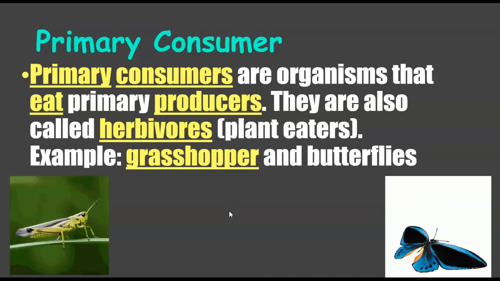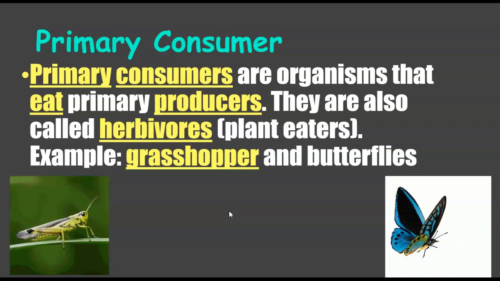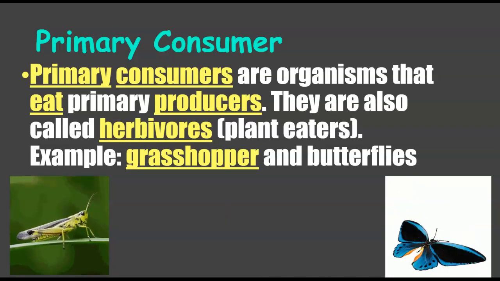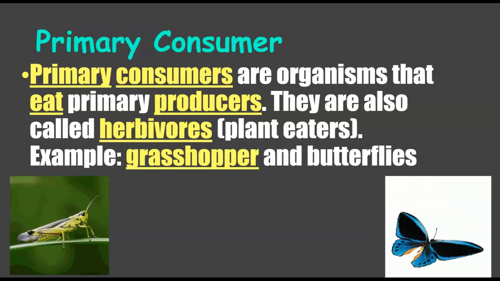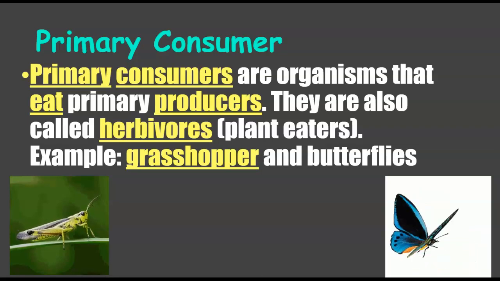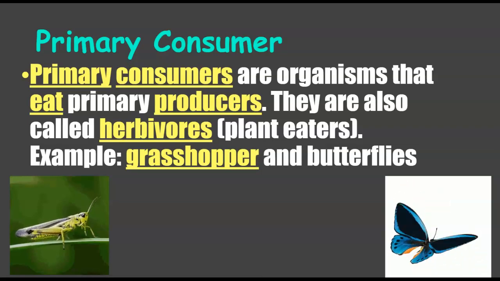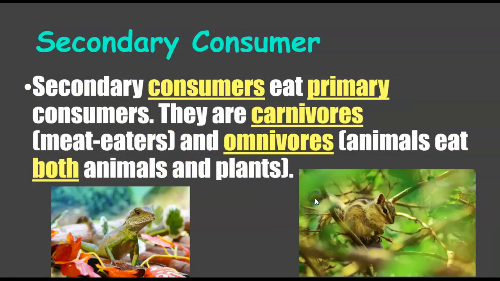Then you have primary consumers. These are the organisms that eat the primary producers. They're also called herbivores or plant eaters. So they could also be considered autotrophs because they are herbivores and they're eating the primary producers. So examples we have are the grasshopper over here and a butterfly. And then we're going to have secondary consumers.